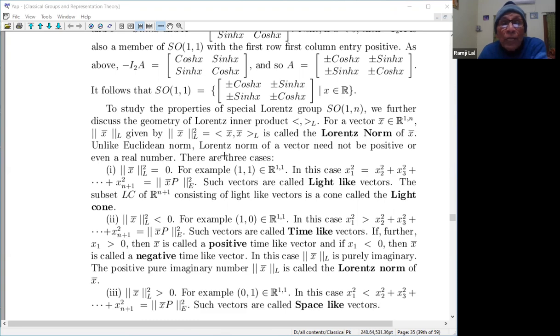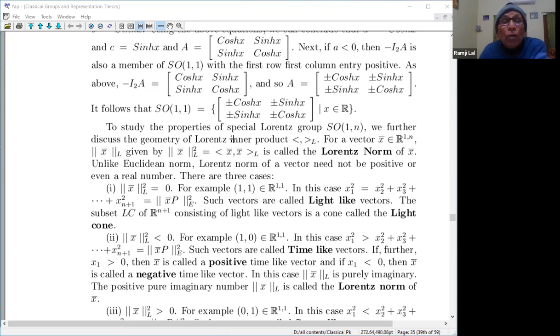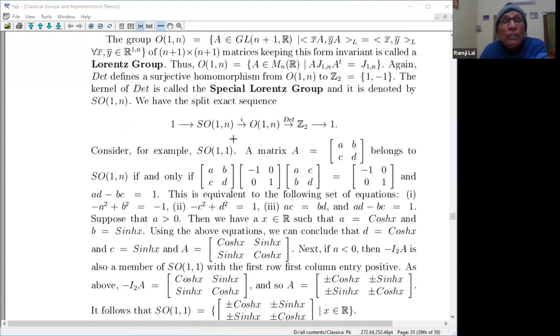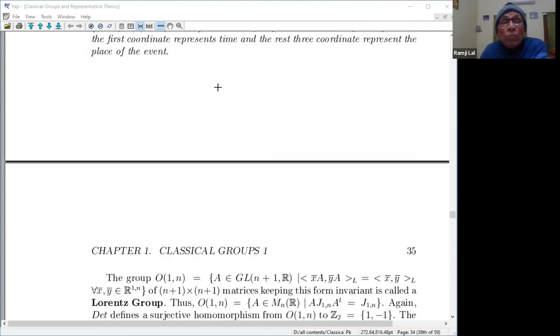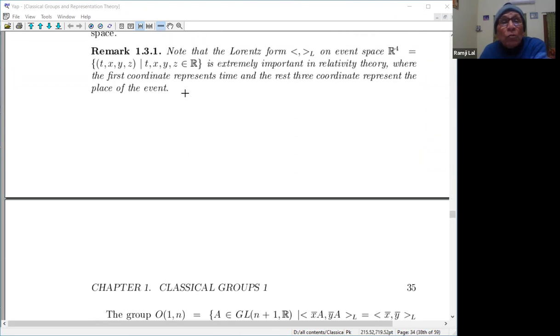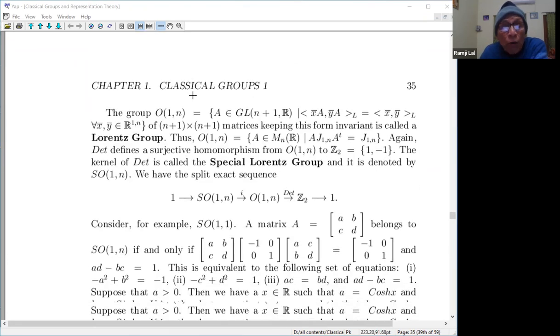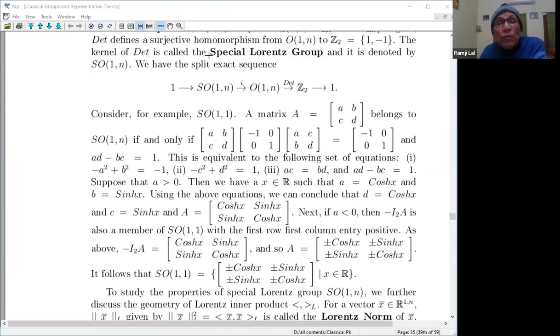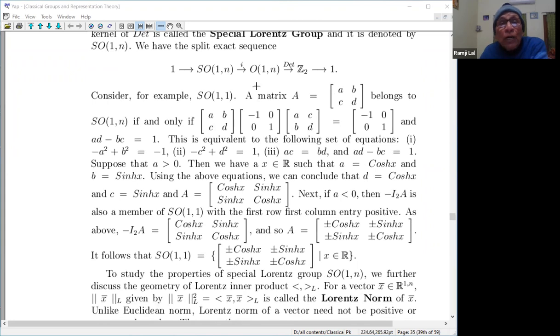Unlike the Euclidean norm, the Lorentz norm of a vector need not be positive or even a real number, because you remember xx is minus x1 square plus x2 square plus x3 square plus up to xn plus 1 square. So if x1 becomes large enough, then this may become negative also. So x L square here may be negative, maybe 0 also.